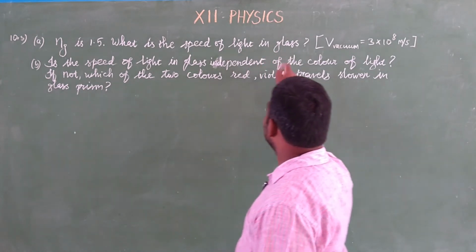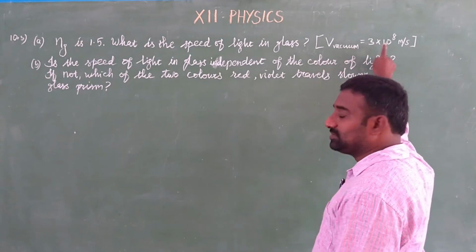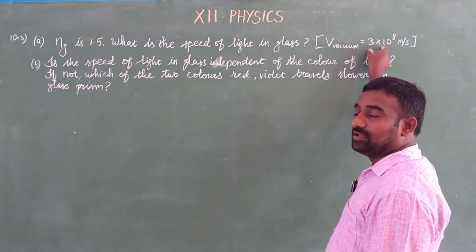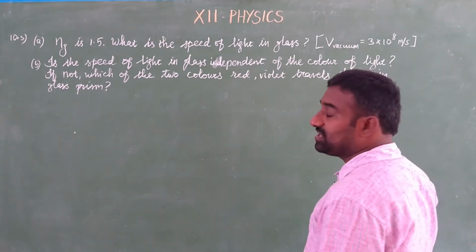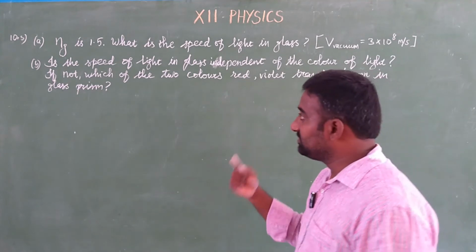What is the speed of light in glass? Already we know that for a vacuum the speed is maximum. So in air as well as in a vacuum it is almost similar, that is 3 into 10 to the power 8 meter per second. That is 3 lakh kilometer per second. So we should find the speed of light in glass. First we will solve that.